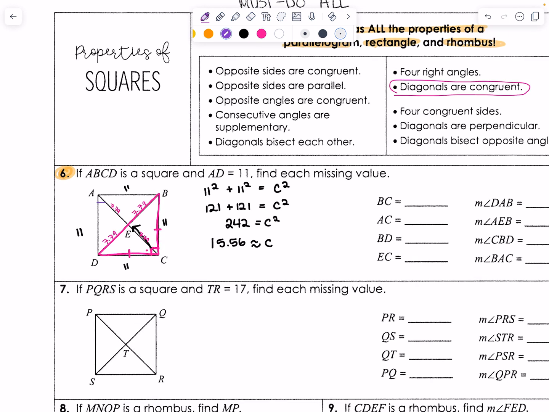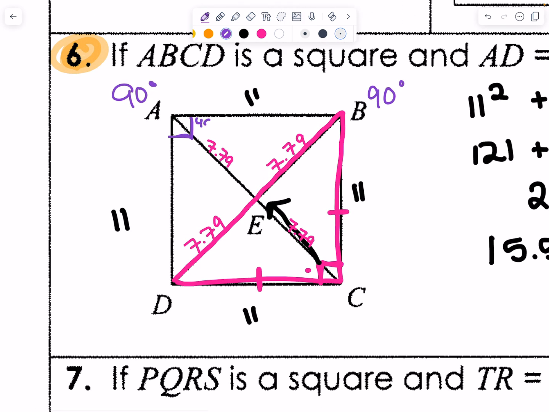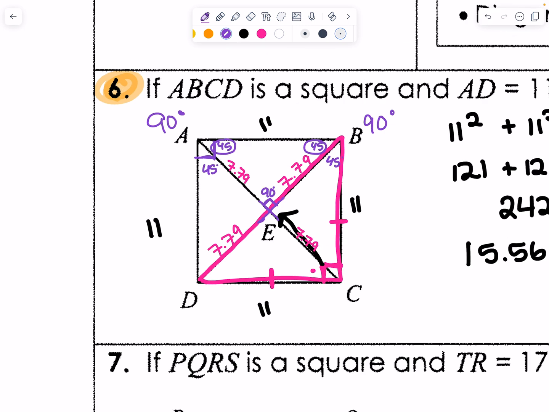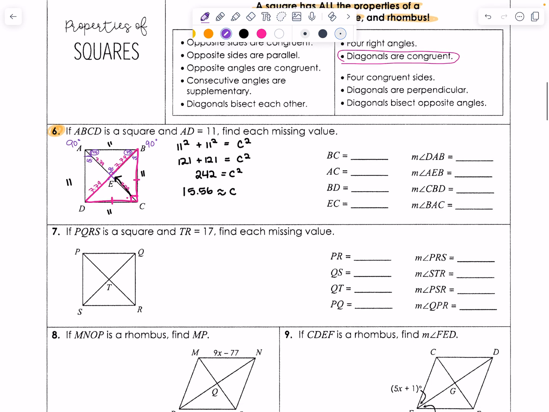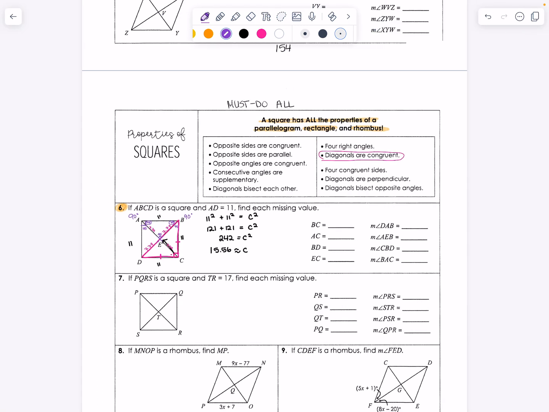The other thing is that in a square, they're all 90 degrees at the corners. And because the angles get bisected, these will all be 45 degrees inside those little triangles that are being made. So 45, 45, the sides being bisected create a perpendicular. So that's going to be 90. So everything is super easy to find. You just need to go ahead and place it in the correct spots. Please make sure you trace those angles correctly.